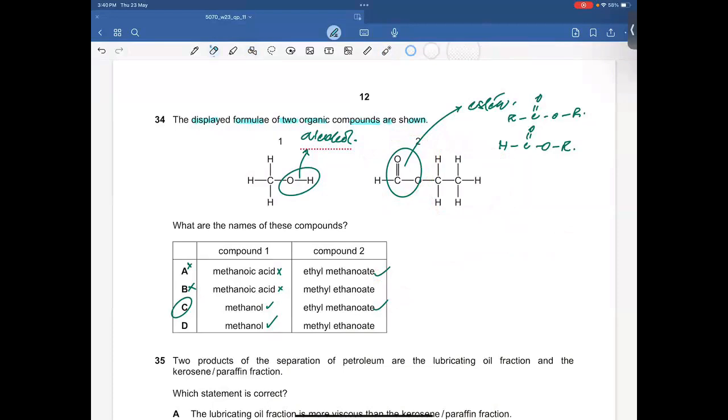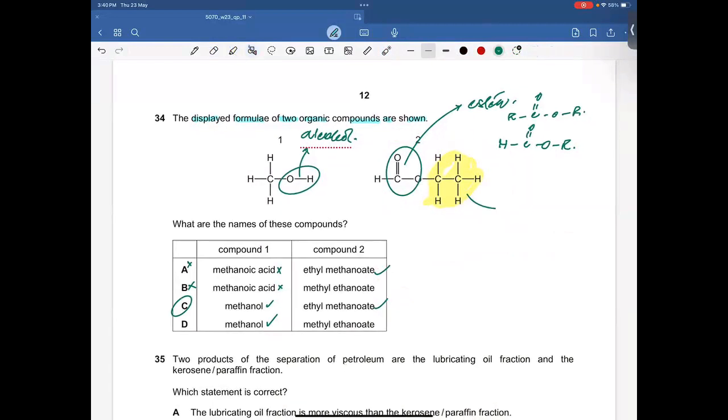Remember one thing. Let me explain it again. This is ethyl and this is methanoate. So technically it is ethyl methanoate. Okay.